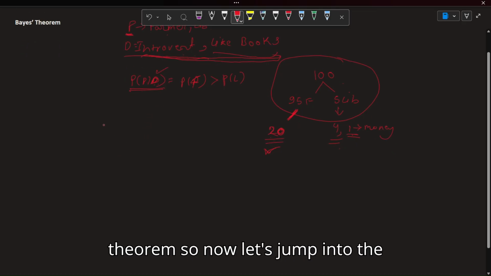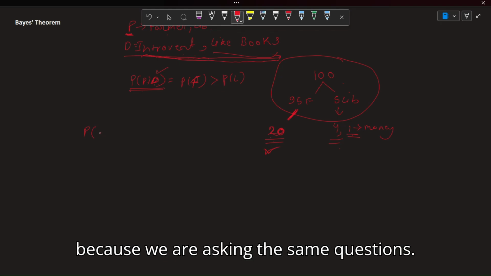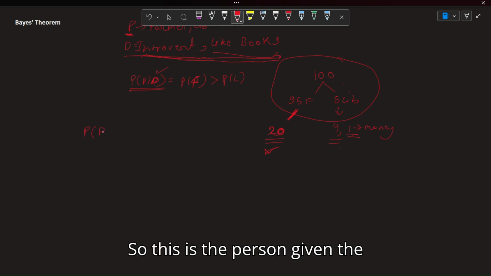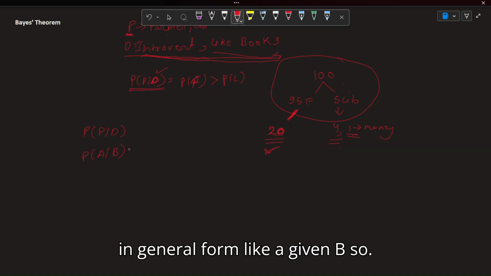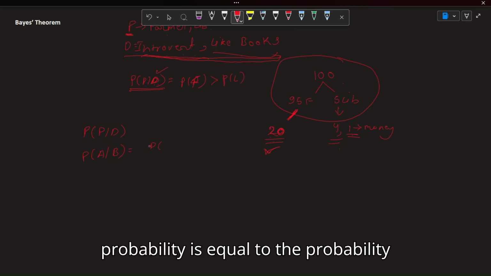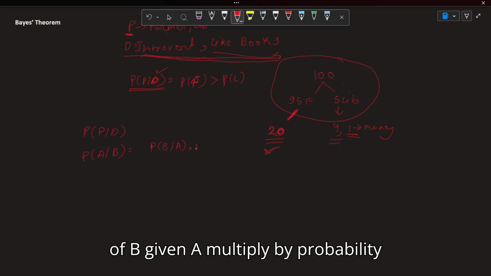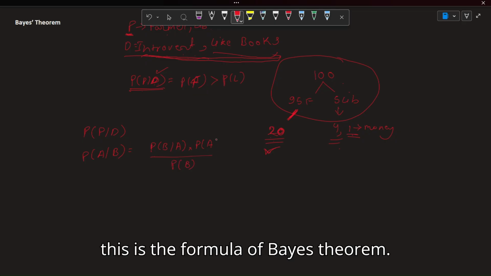So now let's jump into the formula. Because we are asking the same question, this is the person given the description, so we can write it in a more general form, like A given B. So the probability of A given B is equal to the probability of B given A multiplied by the probability of A upon the probability of B. So this is the formula of Bayes theorem.